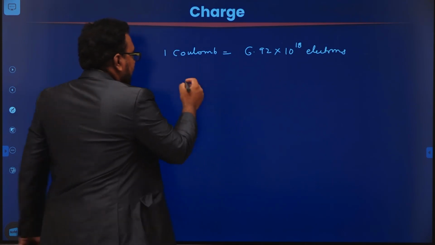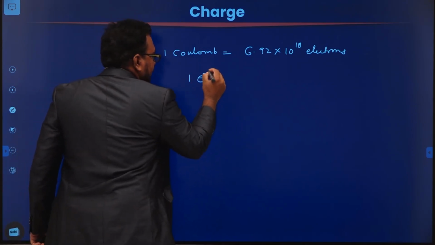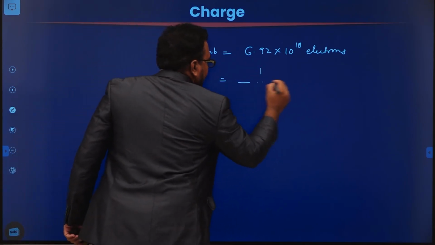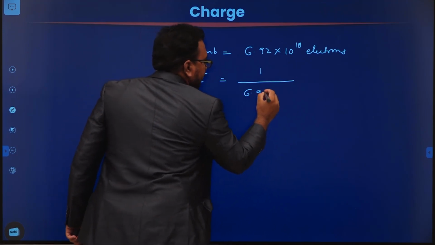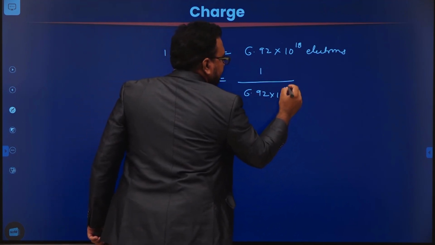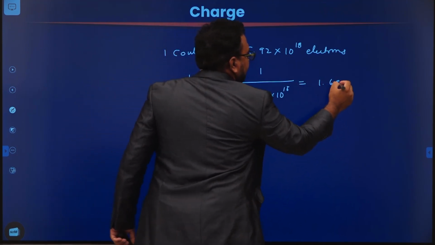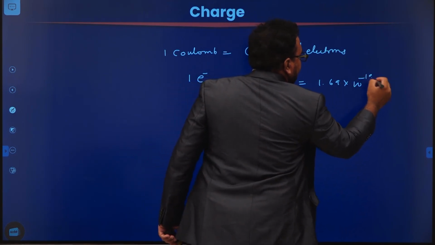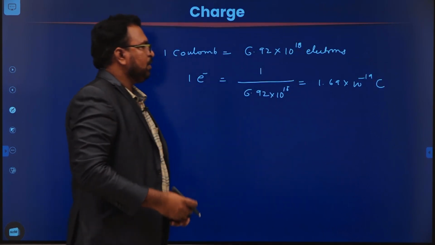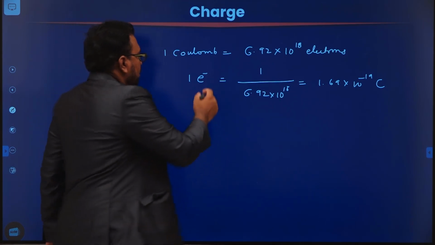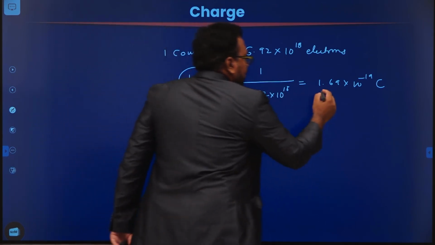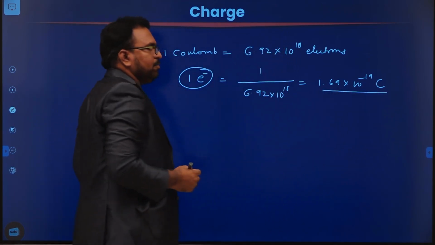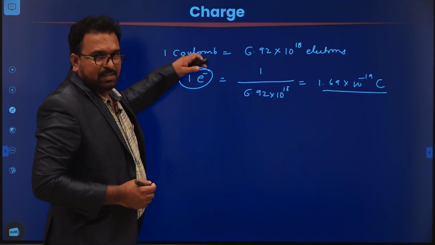So if you take 1 electron, what is the charge of 1 electron? It is equal to 1 by 6.92 into 10 power 18, which is almost equal to 1.69 into 10 power minus 19 coulombs. So that means 1 electron charge is almost equal to 1.69 into 10 power minus 19 coulomb. That's why the coulomb is a large unit.